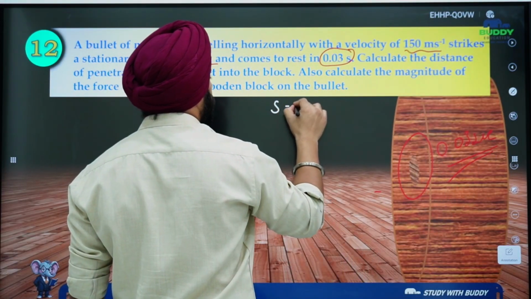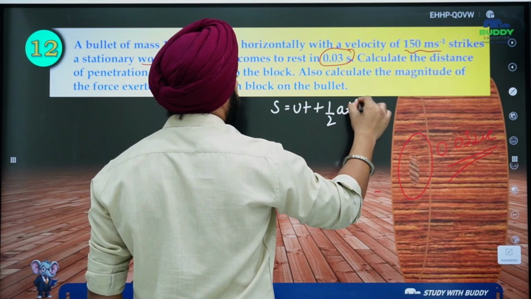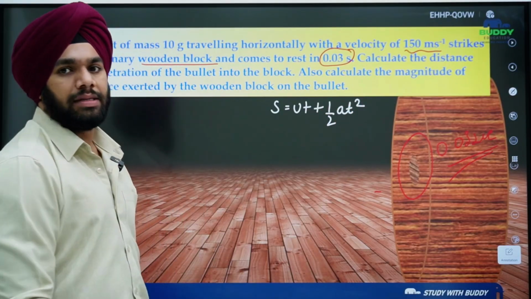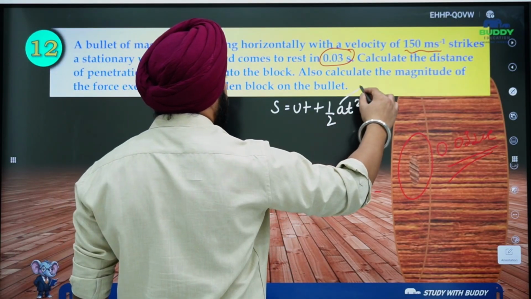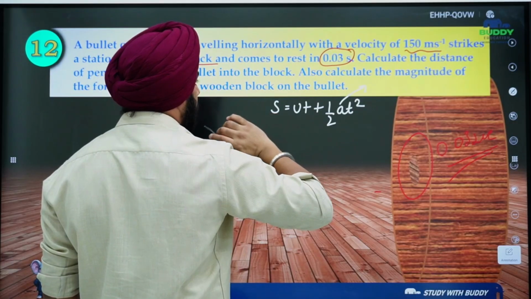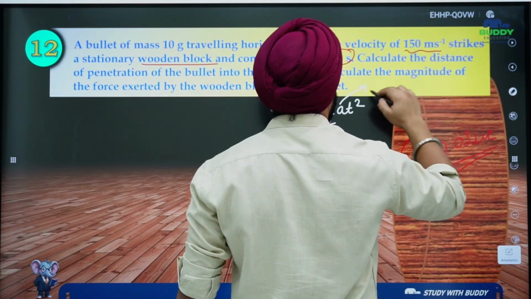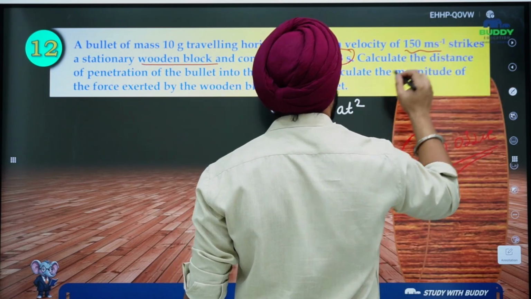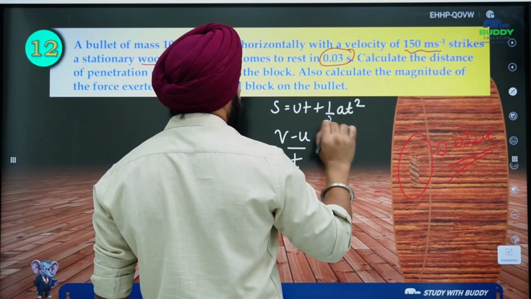One is S is equal to ut plus half at square, and from here I can find out the acceleration, right? Or what we can do, if I don't have the value for acceleration, is first find out the value of acceleration, that is v minus u by t is equal to a, right?